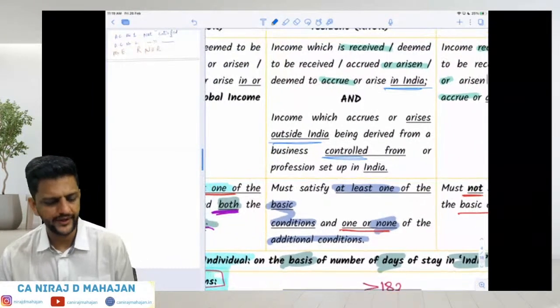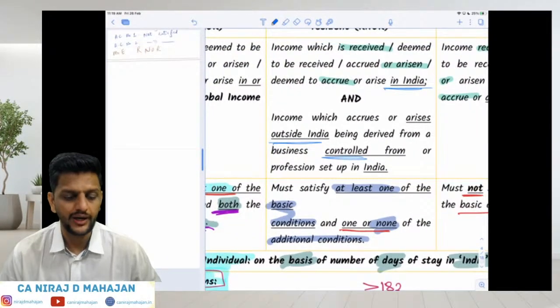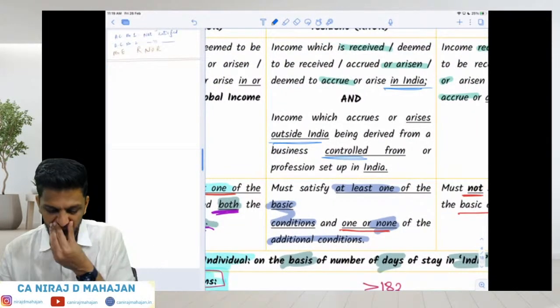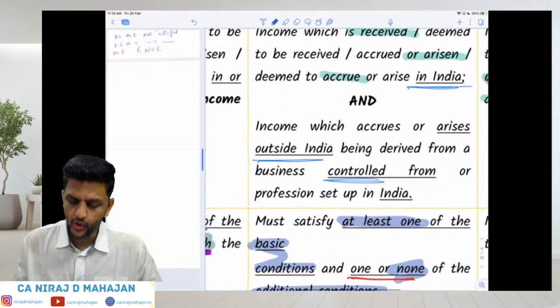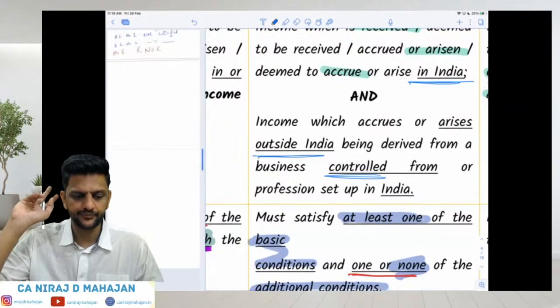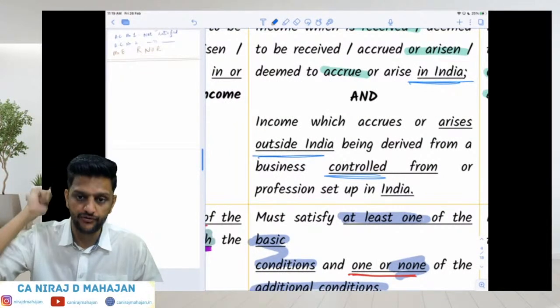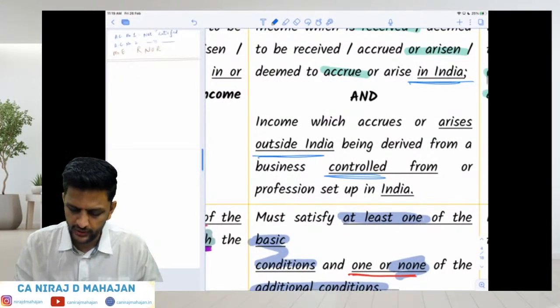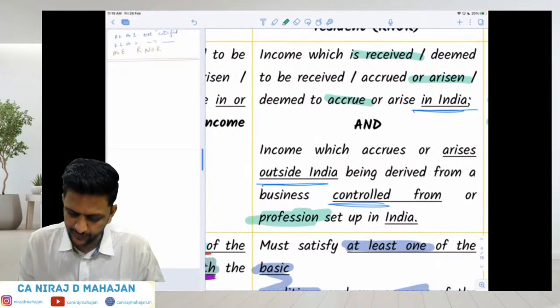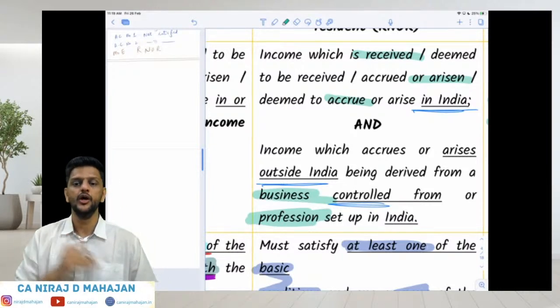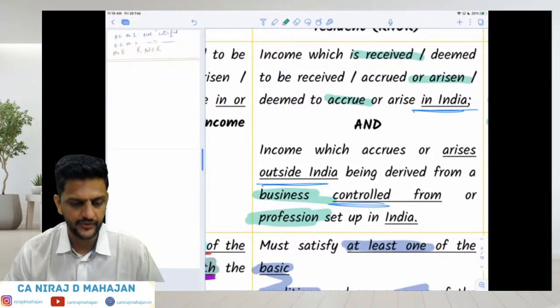For RNOR, what income will also be taxed in India? Income which accrues or arises outside India, which is received outside India, but was controlled from India. Yes or no? And the same thing will also be applicable for a profession set up in India. So either a business controlled from India or a profession which was set up in India. Everybody done?